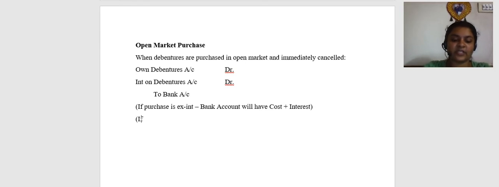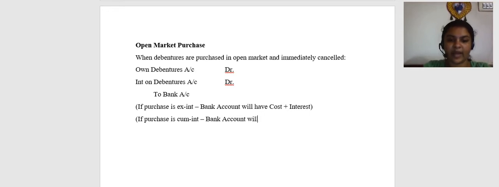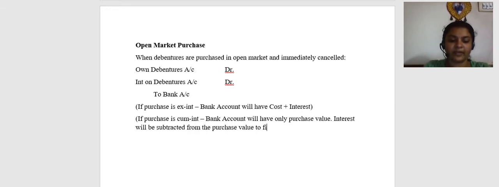Whereas if the purchase is cum interest, including interest, then bank account will have only the purchase value. Interest will be subtracted from the purchase value to find the cost.